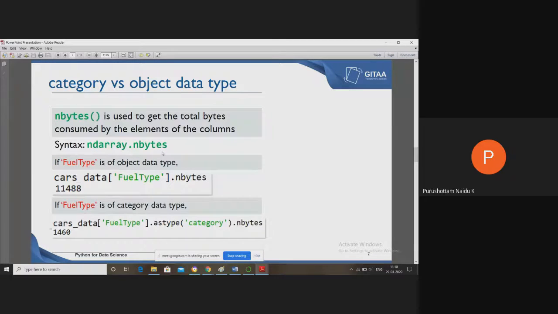How many bytes are consumed by the elements of a column? For example, if your type is an object data type, use nbytes: cars_data of fuel type dot nbytes. Let's execute that one.